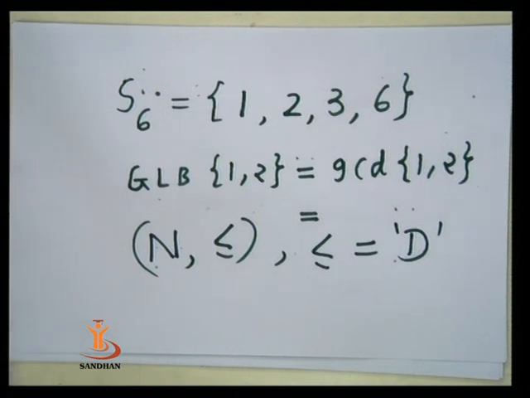For example, we consider any two members M and N from N. If M is a divisor of N, then M is related to N. Let us consider any two natural numbers. You must find the greatest lower bound and least upper bound and check whether they are also in N, so that N together with the relation less or equal is again a lattice.